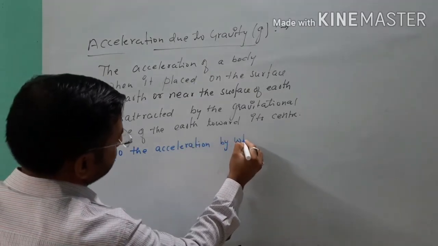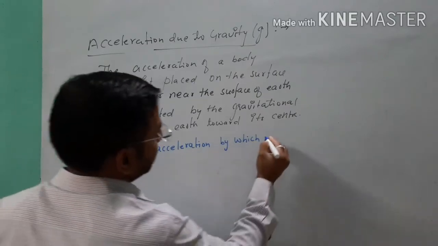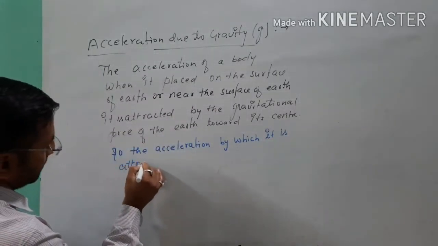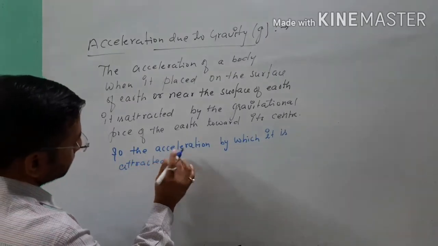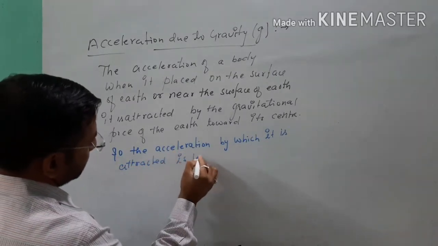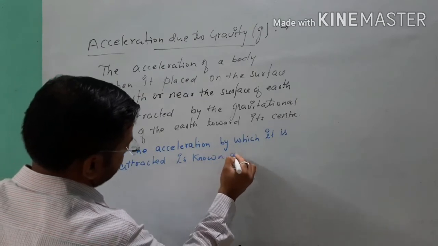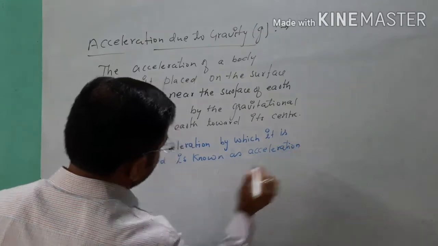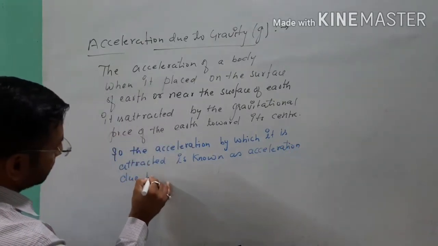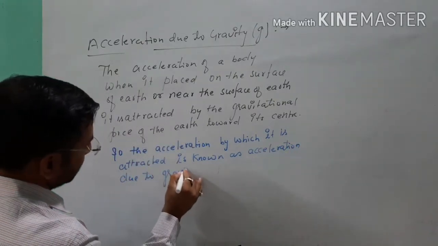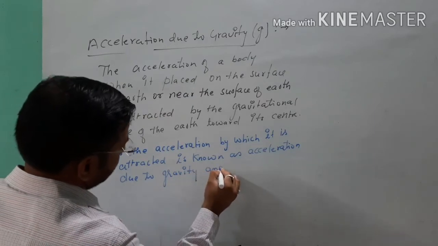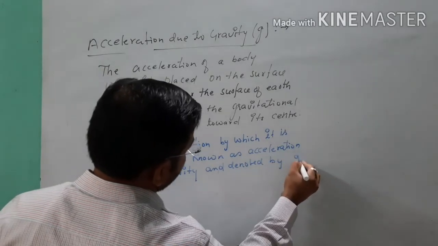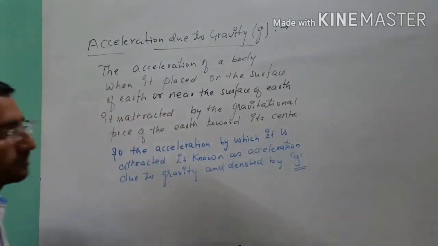by which it is attracted is known as acceleration due to gravity and denoted by small g.